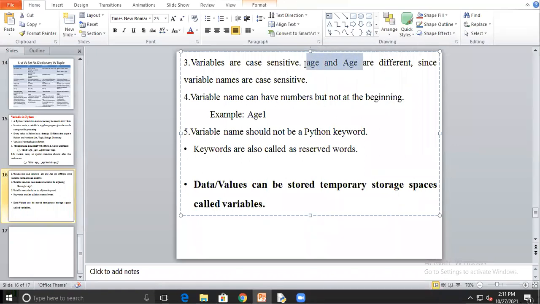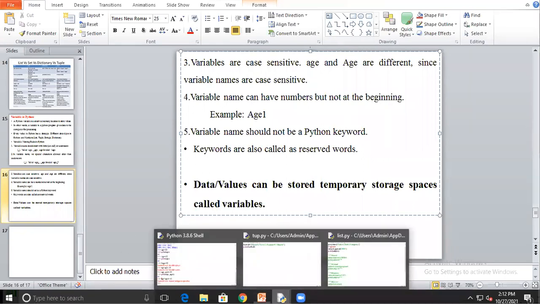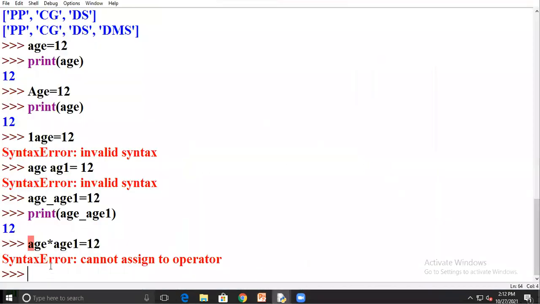These two names are different, so it is case sensitive. Next, a variable name can have a number, but not at the beginning. Suppose we want to declare a variable with a number, but at the time of declaration it should not start with the number.